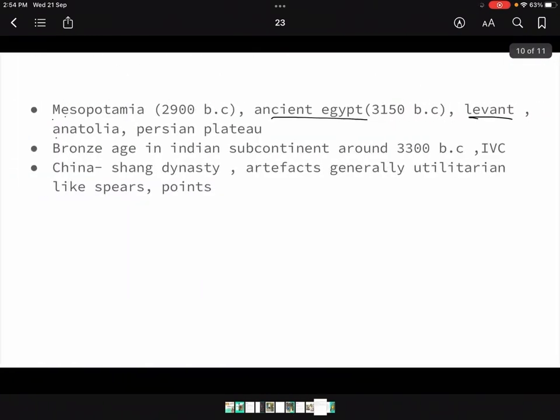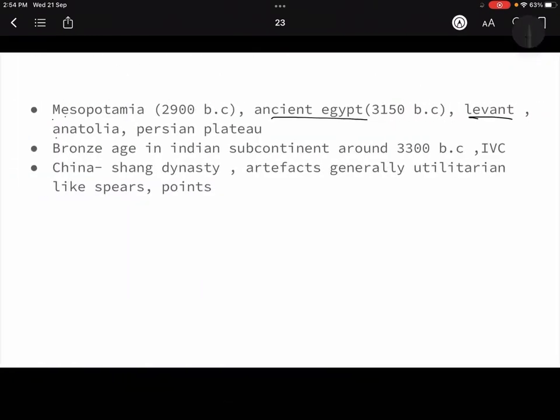So Bronze Age in the Indian subcontinent we also saw in the IVC, and in China it was the Shang dynasty. You don't need to remember all these names, just remember the location a little bit, like I am telling you on the map. Just remember it, because you can quote some of the names, then it will be nice in the paper. Then in the Shang dynasty they were using artifacts that were for utilitarian purposes.